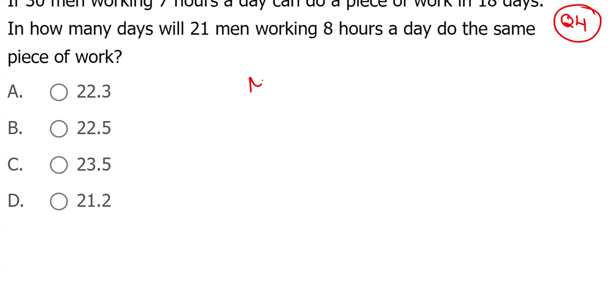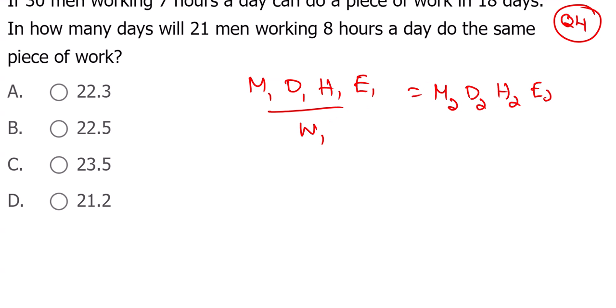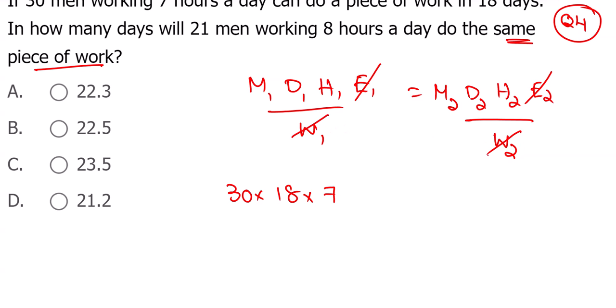So M1 D1 H1 divided by W1, chain rule. E1 upon W1 is equal to M2 D2 H2 E2 upon W2. How many men, how many days, how many hours per day; efficiency not given, constant. They said same work, so W is constant.